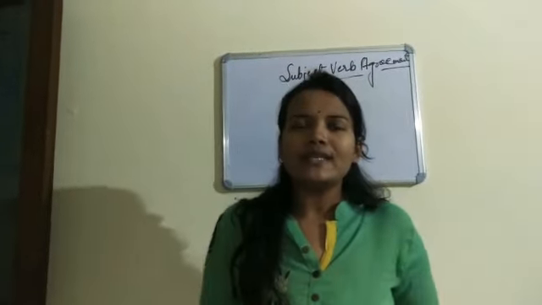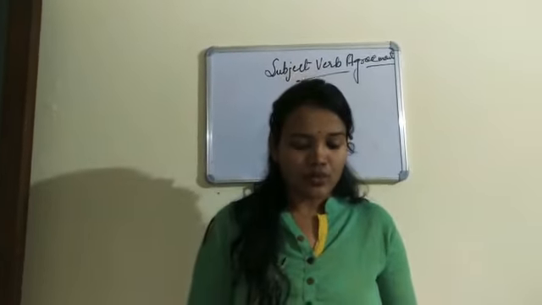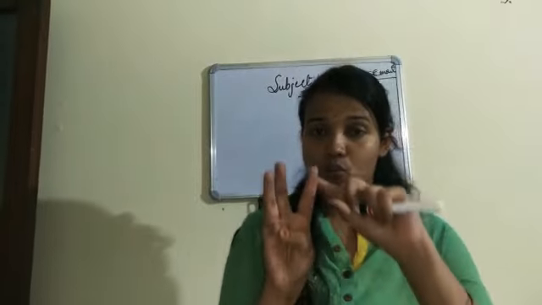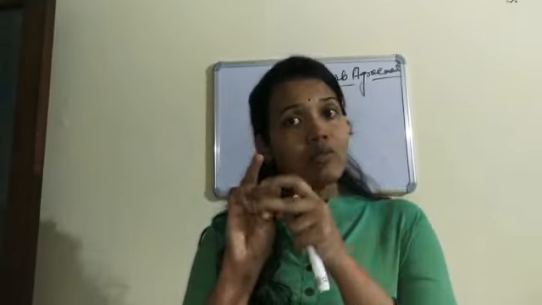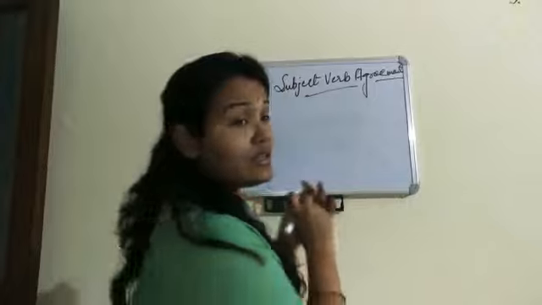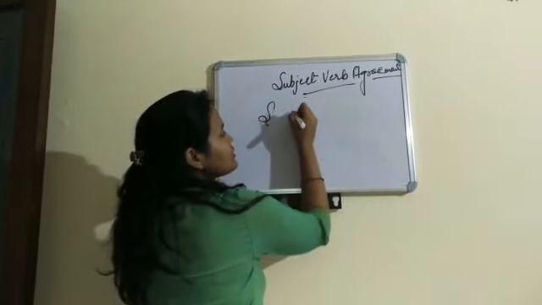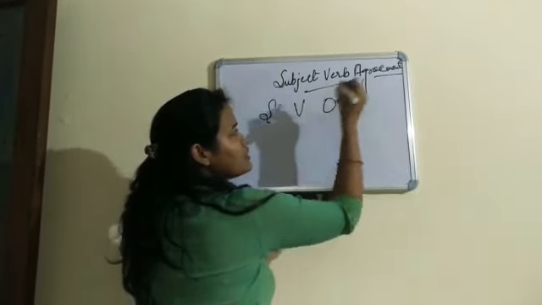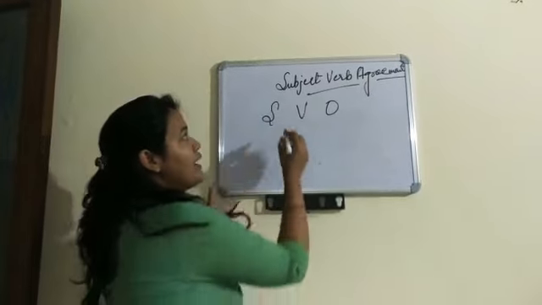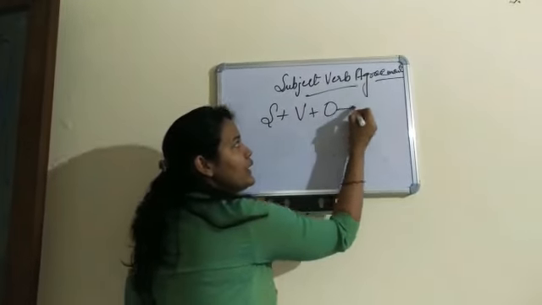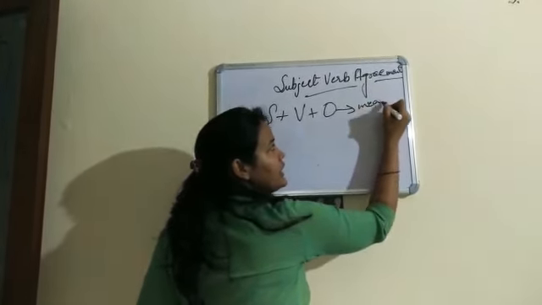When we say subject, verb, agreement, what three things come to our mind? We require three things to make any sentence meaningful, as we all know. What are the three things? Subject, verb, and object. We require these three things to make a sentence meaningful.